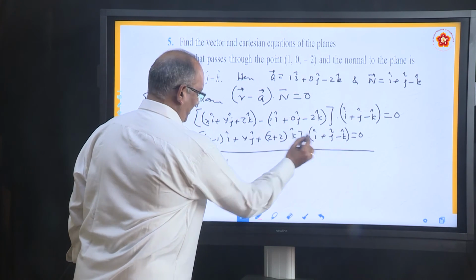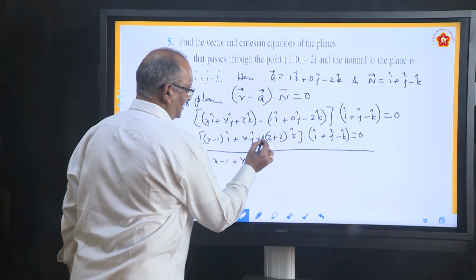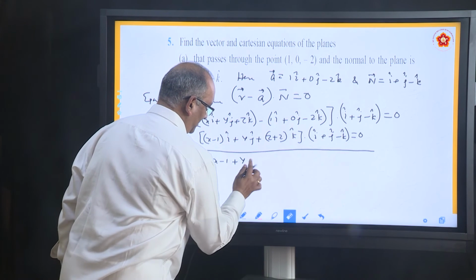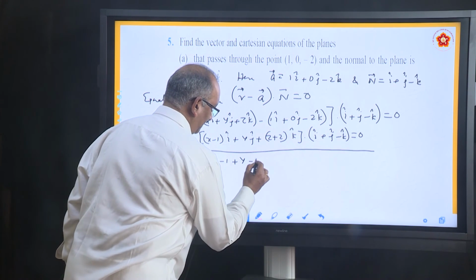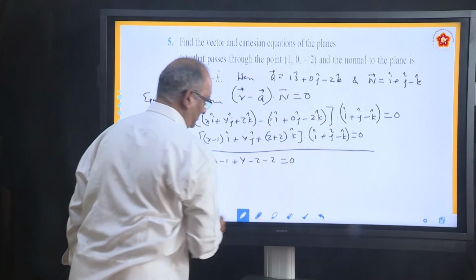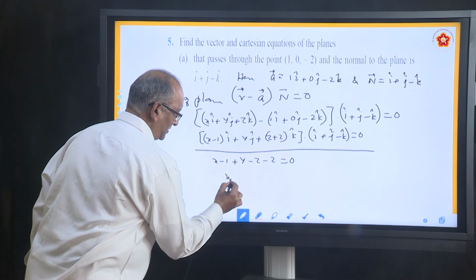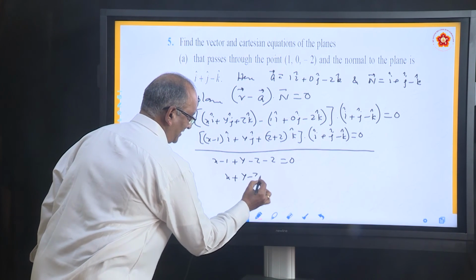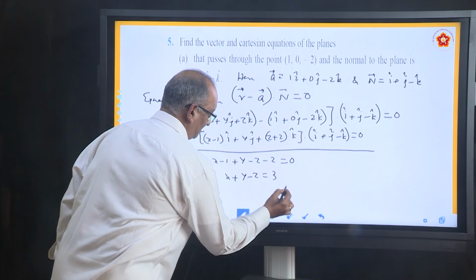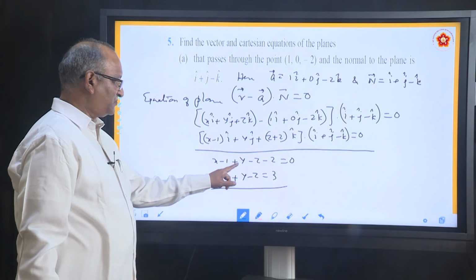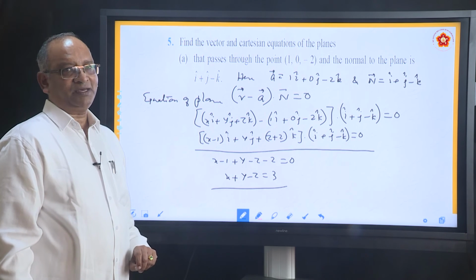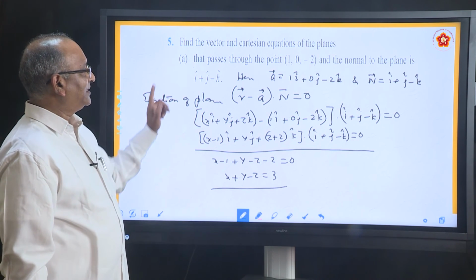y into 1, so you will get plus y, z plus 2 into minus 1. So, you will get not plus, minus z, minus 2. So, minus z minus 2 equal to 0. So, the equation is x plus y minus z minus 1 minus 2 is minus 3, take it to the other side. x plus y minus z equal to minus 3 becomes plus 3 when it goes to other side. So, this is the answer. That is what he has asked.